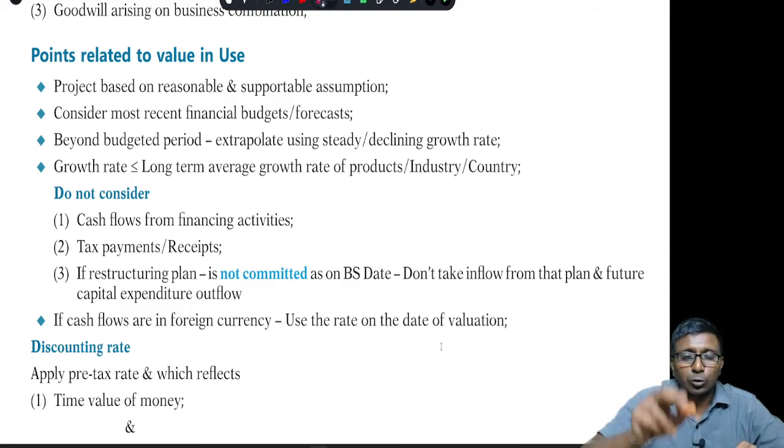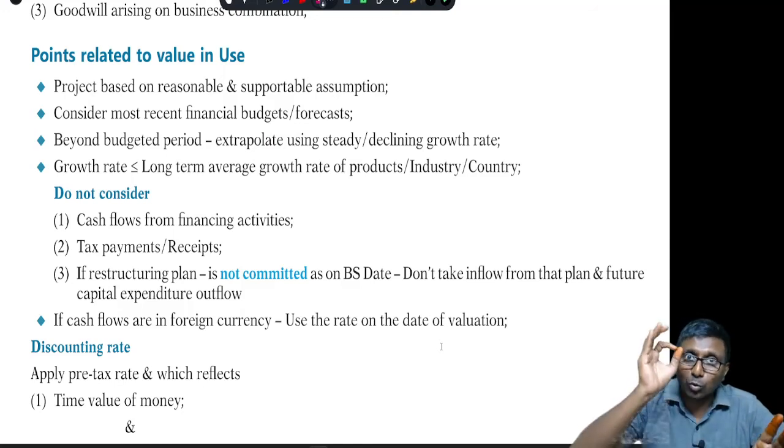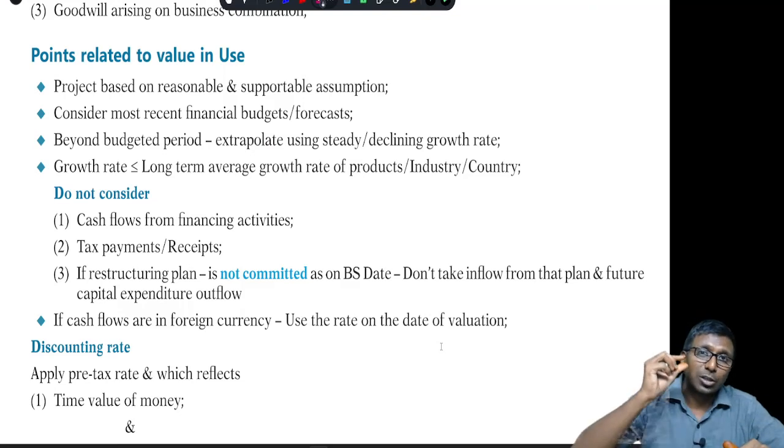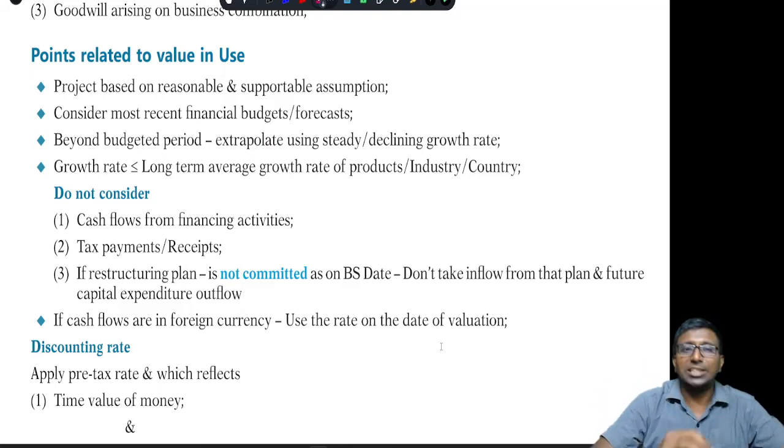Next, in your future cash flows, you have to consider only operating cash flows, my dear. You should not consider financing cash flows. You should not consider investing also, but subject to one small point, right? And tax payments, tax receipts, no. You are supposed to consider only pre-tax cash flows. We have to take pre-tax cash flows and you have to take the pre-tax discounting rate only, right?